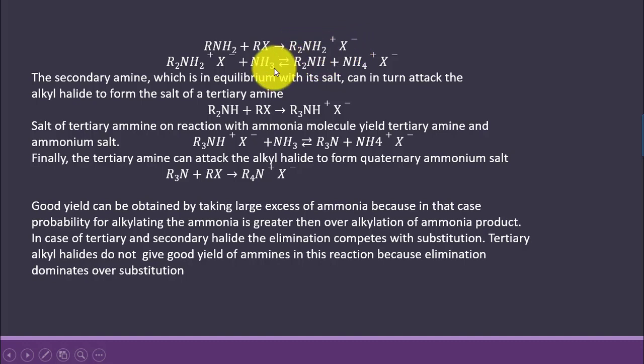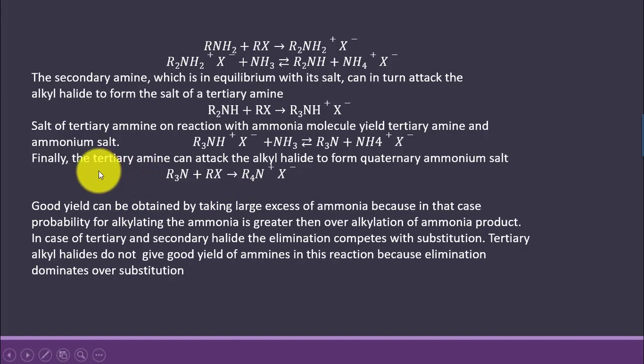secondary amine salt, and this secondary amine salt on further reaction with ammonia, as it is in equilibrium with the secondary amine and ammonium salt, and this secondary amine can be further attacked by another molecule of alkyl halide and form tertiary amine salt, and this tertiary amine that is in equilibrium with its salt can finally be attacked by another molecule of alkyl halide and leads to the formation of quaternary ammonium salt.